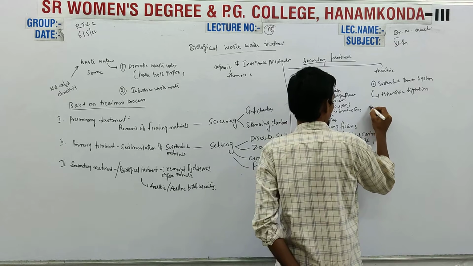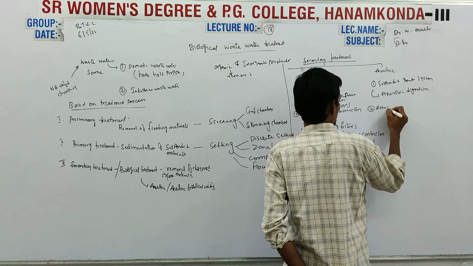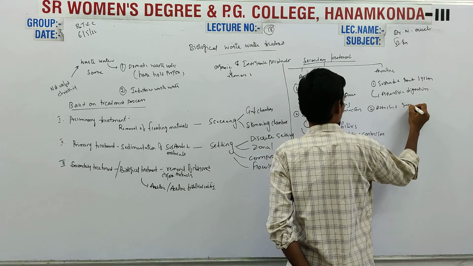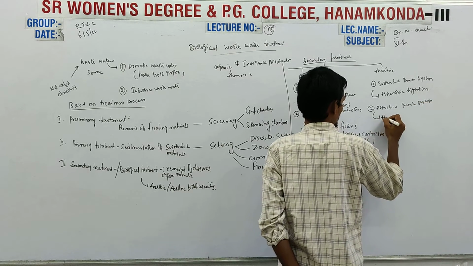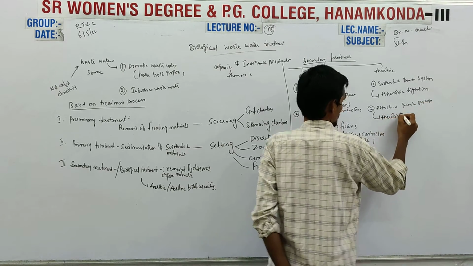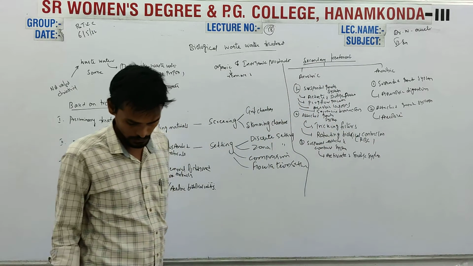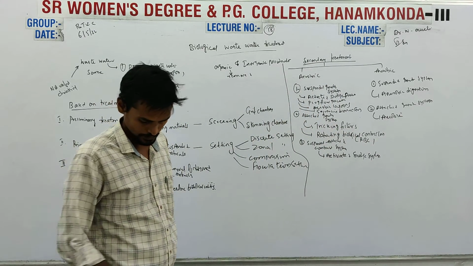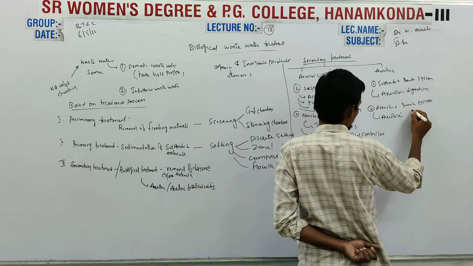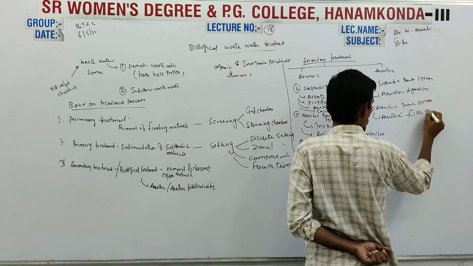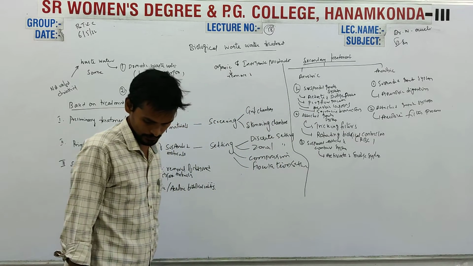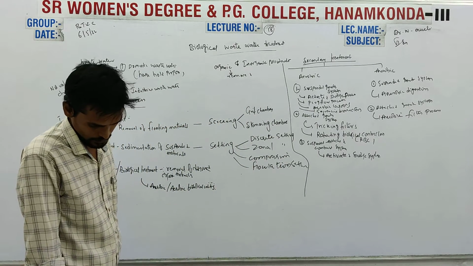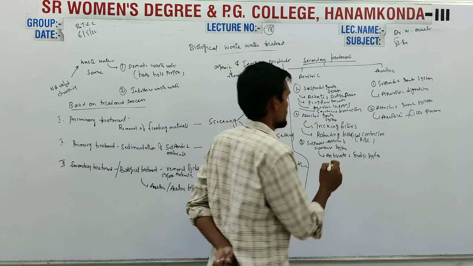Next is the attached growth system. We have the anaerobic attached growth system, the anaerobic filter process, and next, the expanded bed process.